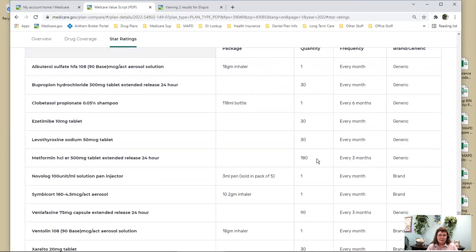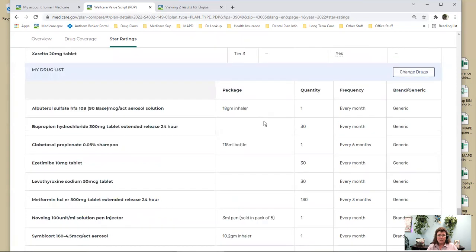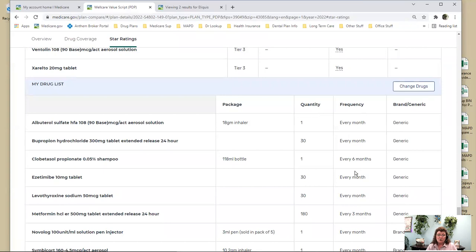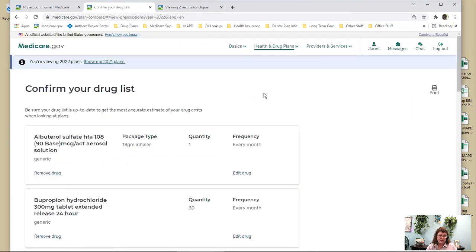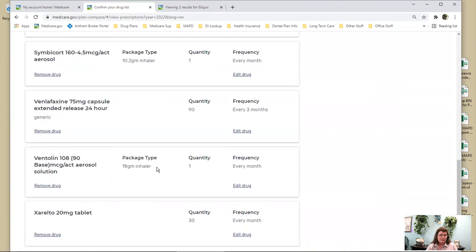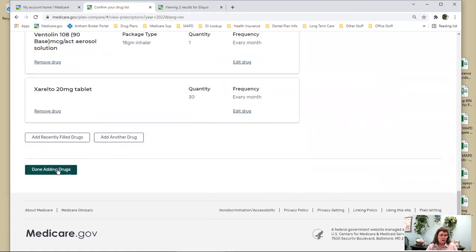So when I see a big spike here in the cost for the venlafaxine or for the metformin, remember it's because I'm getting a 3-month supply of that. And if you see some numbers that are really funky in the cost up here, it's probably because your quantity limit is wrong or your frequency is wrong. So you can come back here to change drugs, fix that, and then click Done Adding Drugs.